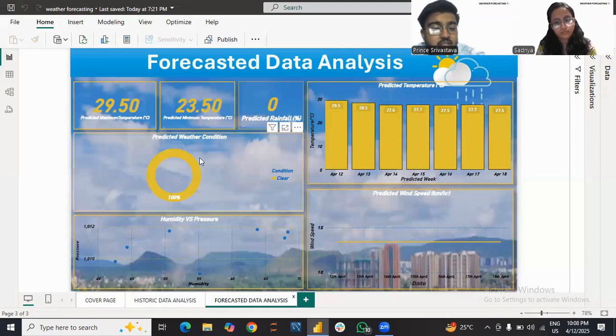In the last donut chart, we see there is a clear condition all the way. Overall, this looks like a warm and dry week for Pune. Over to you.